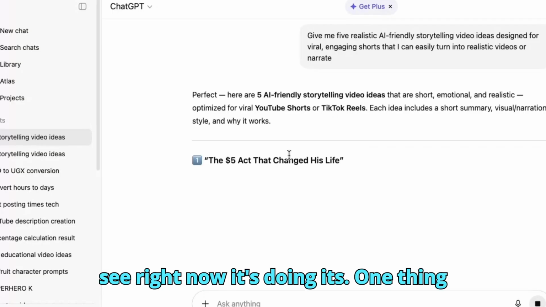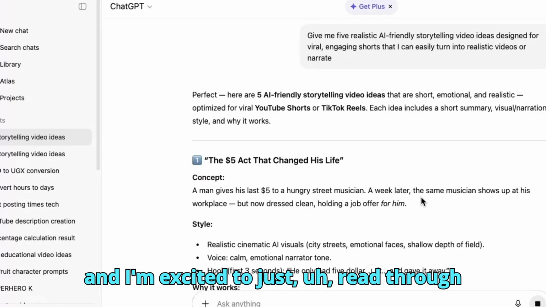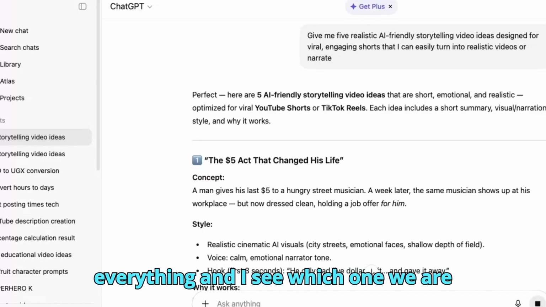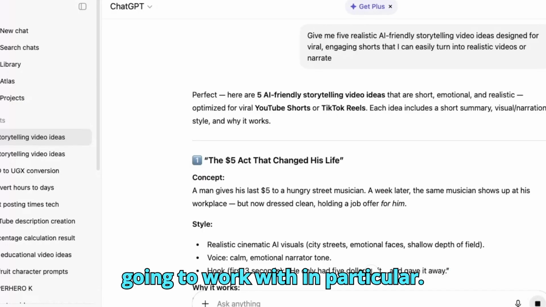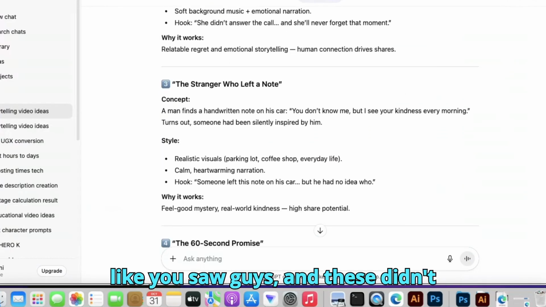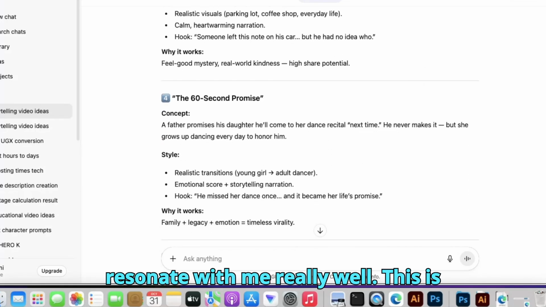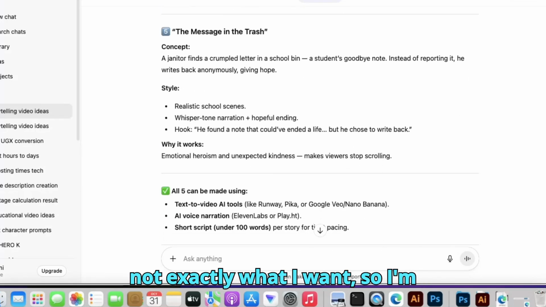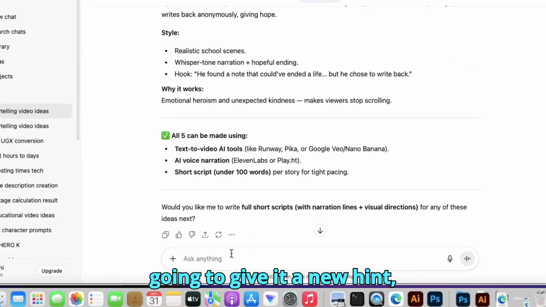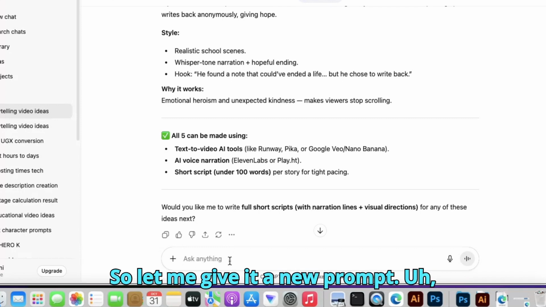Like you can see right now, it's doing its own thing, and I'm excited to just read through everything and see which one we are going to work with in particular. ChatGPT came up with these ideas, like you saw, guys, and these didn't resonate with me really well. This is not exactly what I want, so I'm going to give it a new hint. Maybe I say about a human body, something like that. Yeah. So let me give it a new prompt.